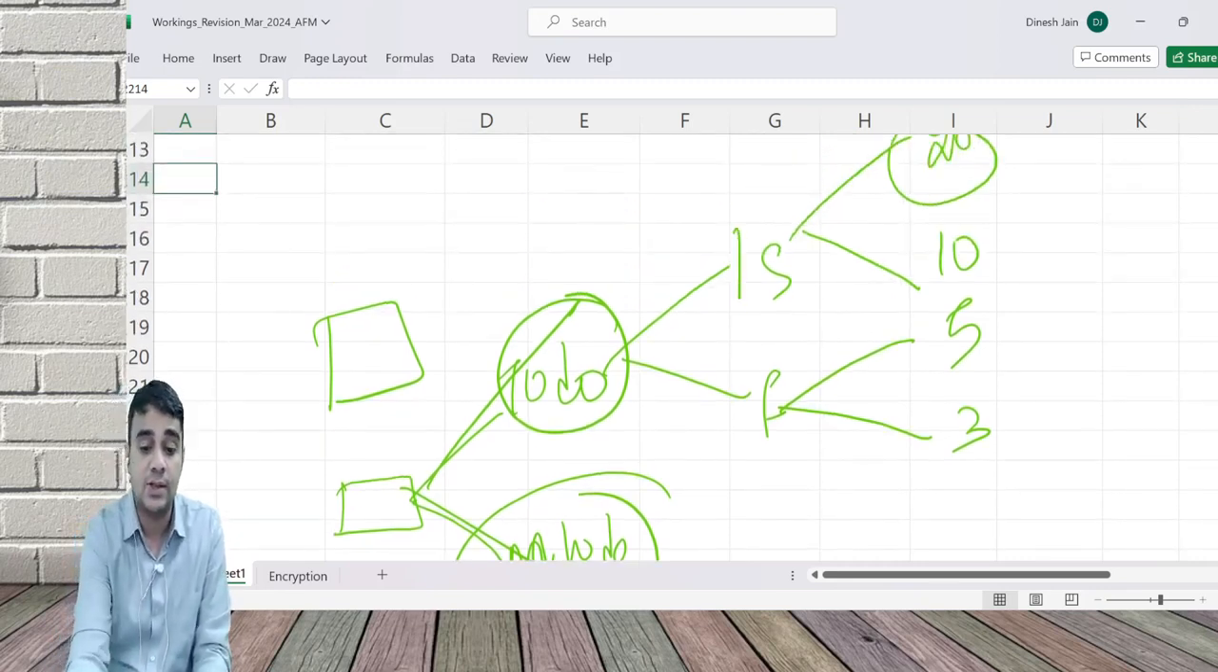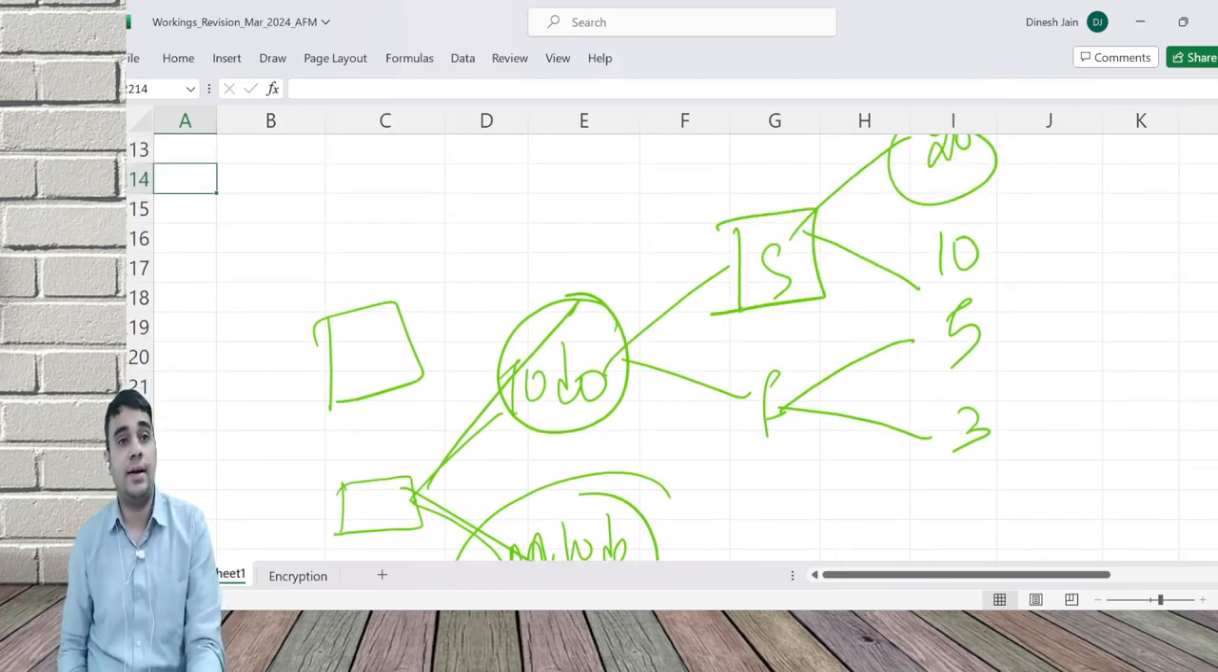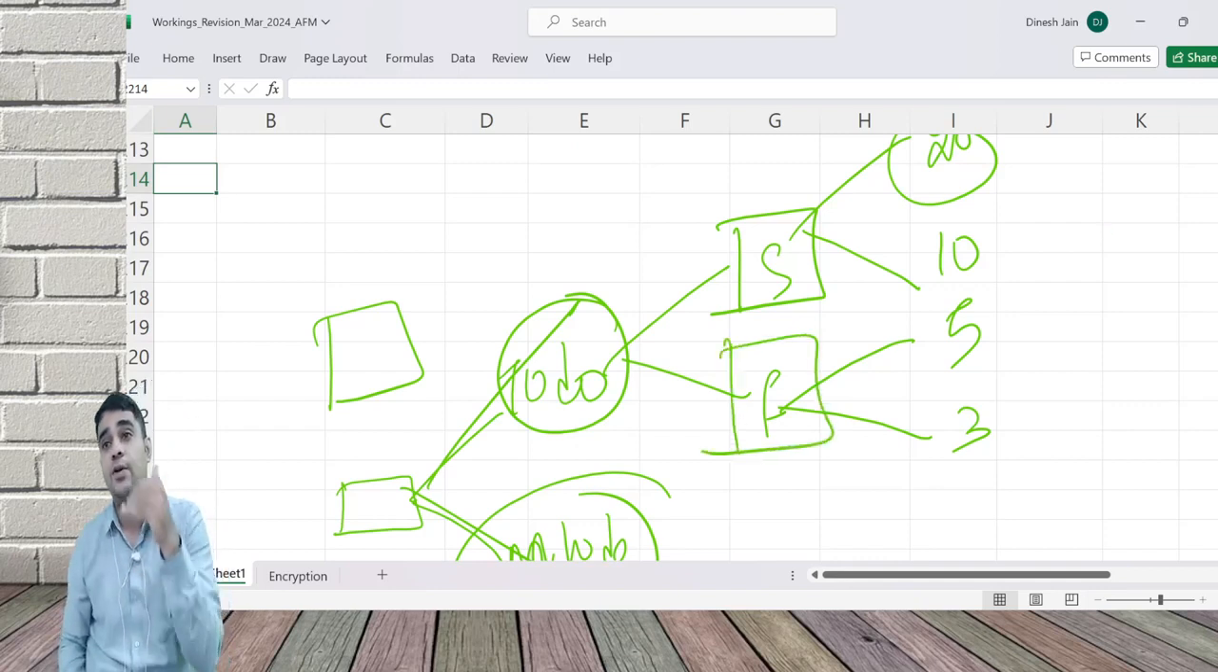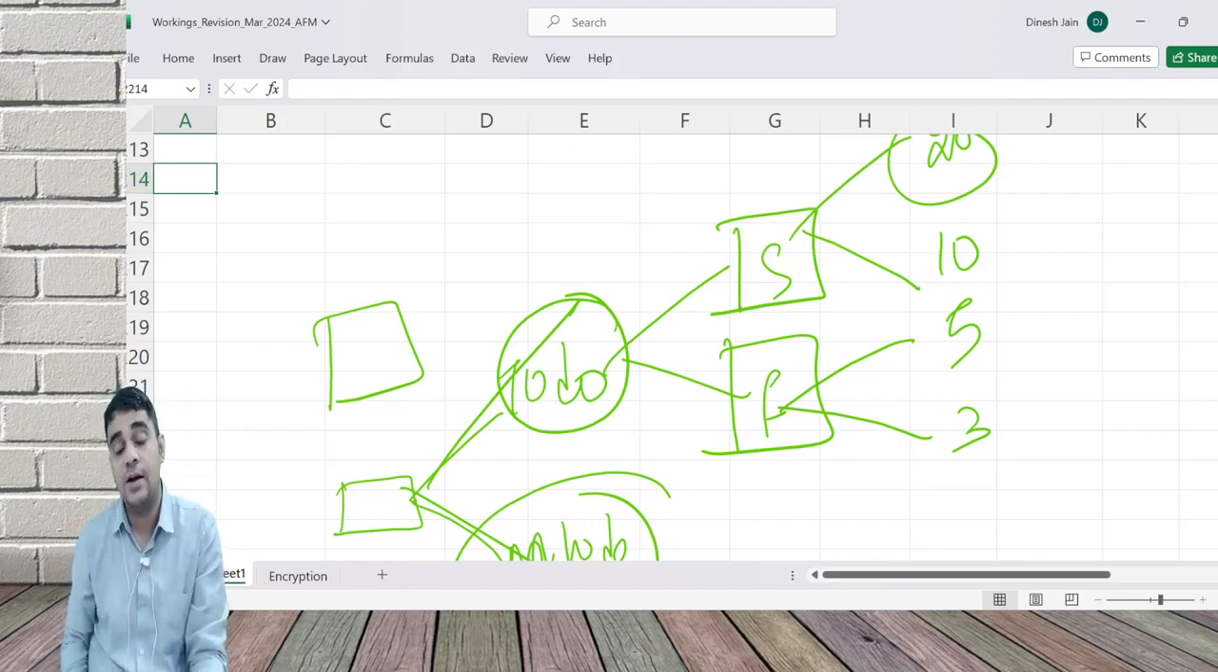Once you get success, it is a rectangle, because you can decide whether you want to put 20 or 10. If it's a failure, again maybe it is a box where you can decide whether you want to do 5 or 3. Wherever you can decide, it is a box. Wherever you cannot decide, it is a circle. Wherever it is a circle, the branches need to have probability.